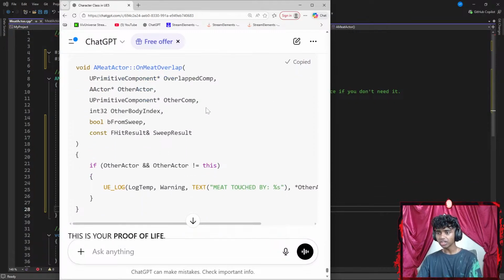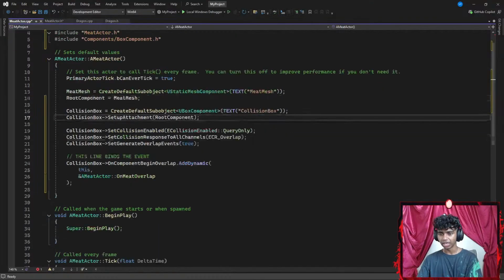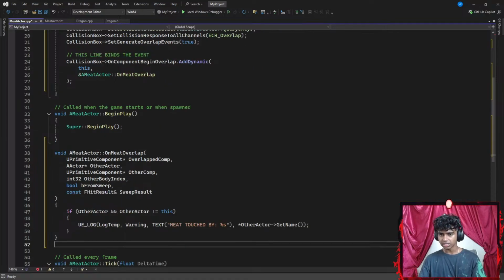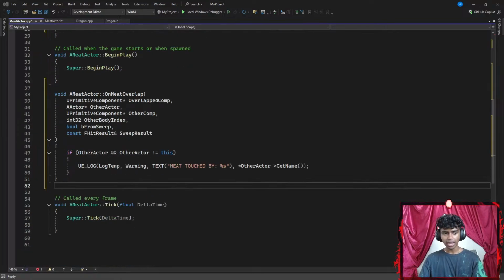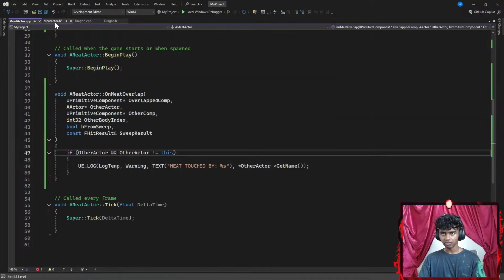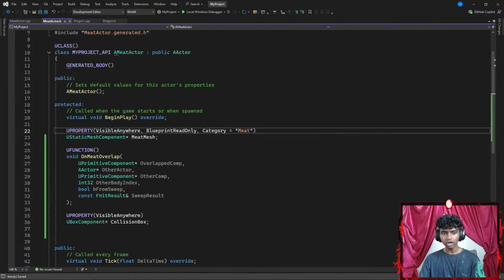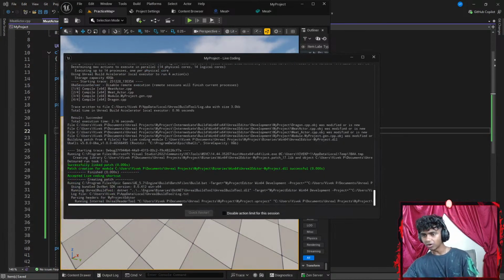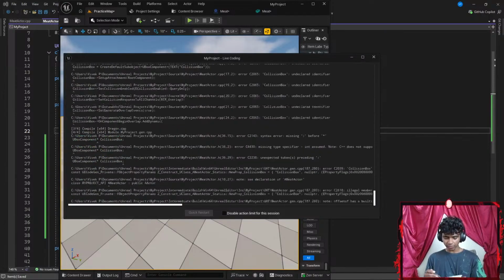I'm assuming I gotta go ahead and add this after my begin, like right here. Let's go under my begin, paste this, and then I have a UE log here as well, and I'm pretty sure that like includes it all. There we go, it does. Let's hit Control S to save the code here. Go to my Unreal Engine, hit Control Alt F11 to compile my code. Let's wait for it to patch. While it patches, I might actually eat something.